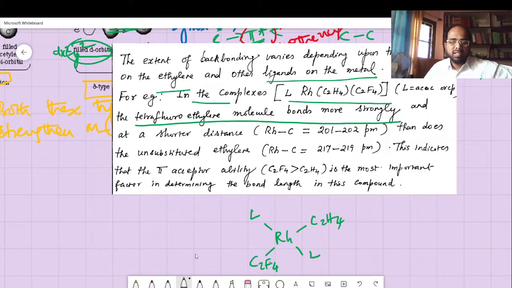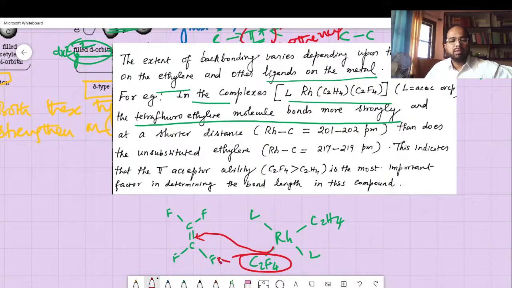This is telling why it is having C double bond C with F like this. There are more electronegative atoms, F, like this. In fact, it's a kind of bond. Rhodium is having bonding.